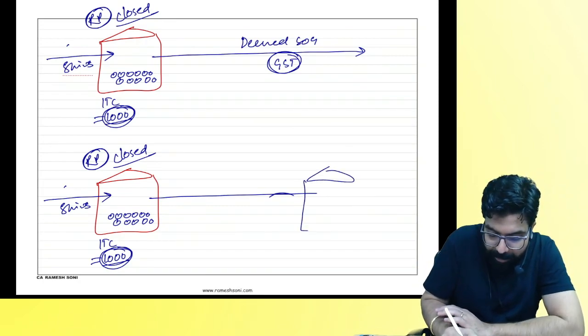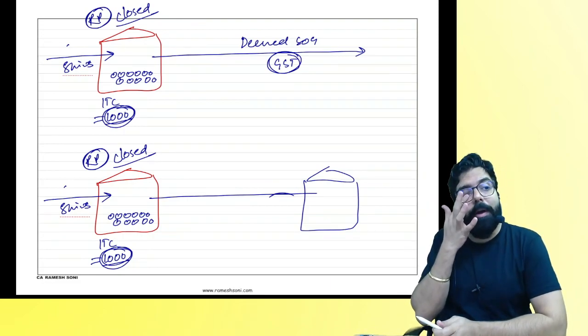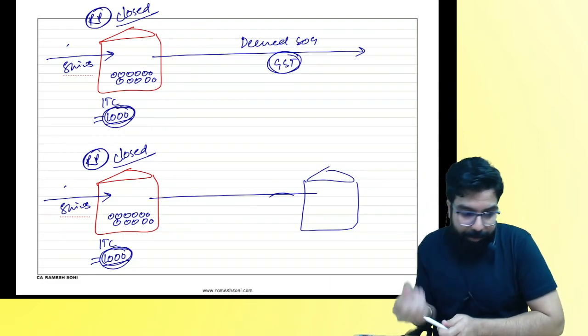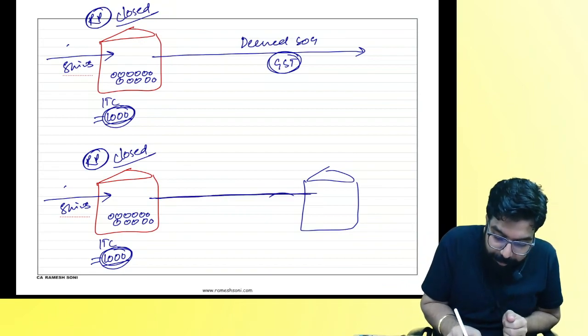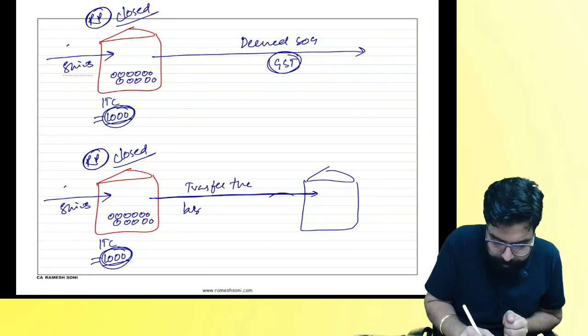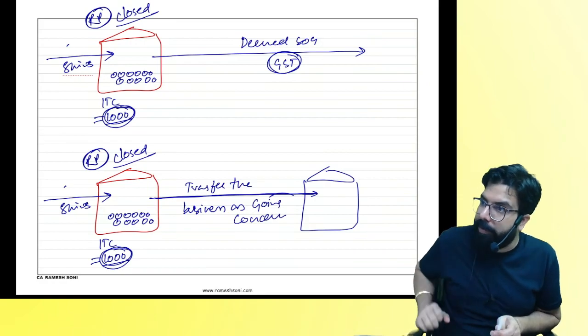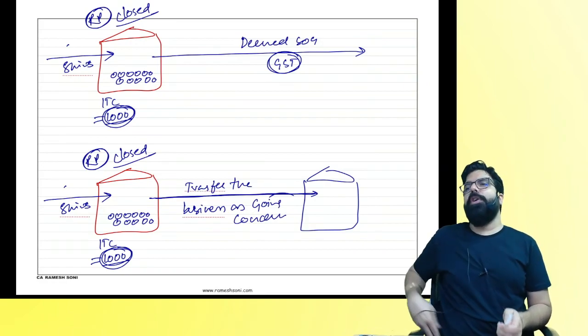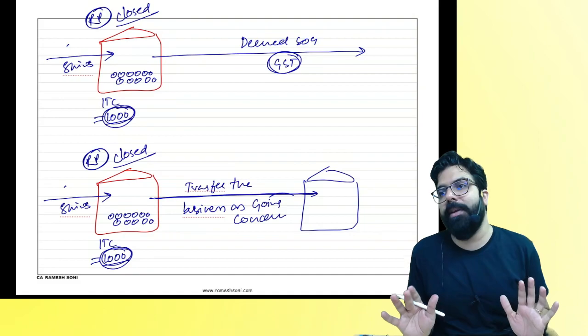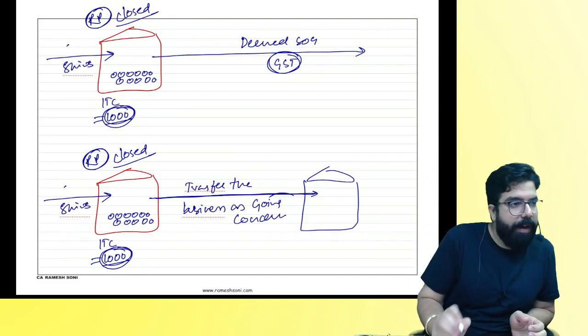I will do one thing. I will transfer the business to my friend. The whole business will be taken over by whom, everyone? My friend. I will transfer the business to my friend, for example, so I transferred the business as a going concern. You know, going concern, everyone. Persons will come or go, the business will keep going. So I told my business, I will leave my business, but who will start carrying on my business now? Now my friend will go ahead and carry on the business.